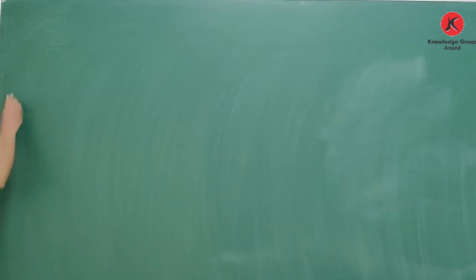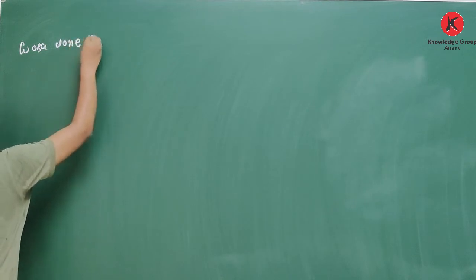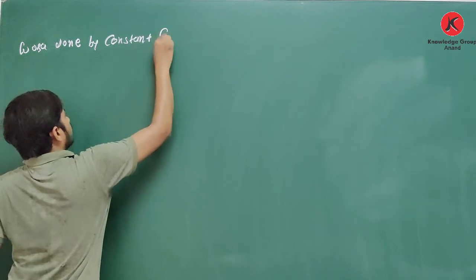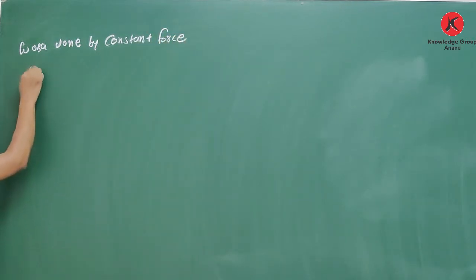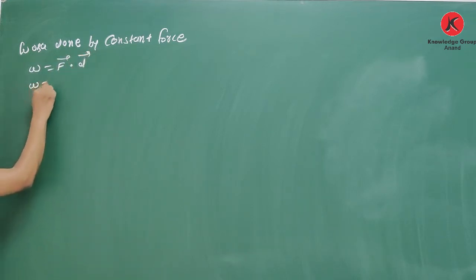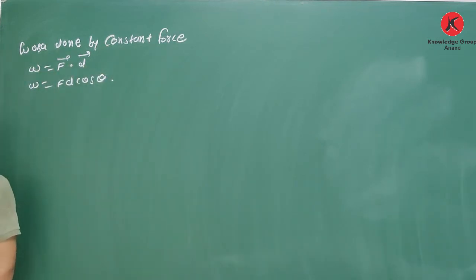Yes, we have obtained one equation for work done by constant force. Work done by constant force, that is W is equal to F dot D, or W is equal to Fd cos theta. Now we will think about when work becomes 0, when work is positive and work is negative. See, first of all, this work depends on the angle between force and displacement.